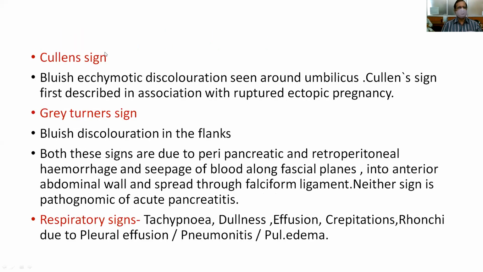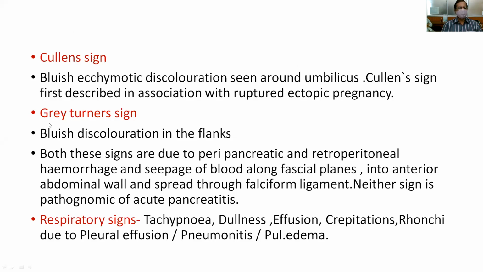And there are two important signs. The first is Cullen's sign, that is, bluish ecchymotic discoloration seen around the umbilicus. Cullen's sign was initially described in association with ruptured ectopic pregnancy. So bluish ecchymotic discoloration seen around the umbilicus is called Cullen's sign. This is a 2 marks question for you.